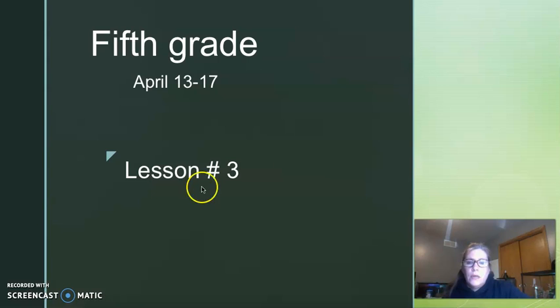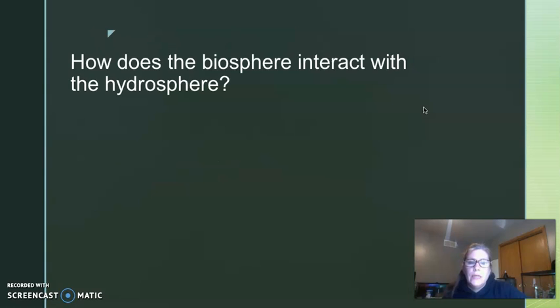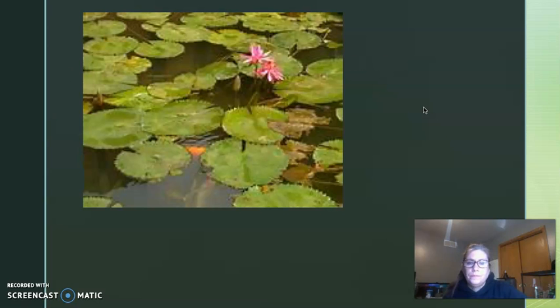So we are talking about the biosphere this week, and when we finished off our last video, we were thinking about how does the biosphere interact with the hydrosphere? How does it work with the hydrosphere? So this was one of the pictures we looked at, and remember the biosphere that we identified in this picture were the lily pads, the flower, and possibly a fish that is underneath there that's orange. So how are those things working with the hydrosphere?